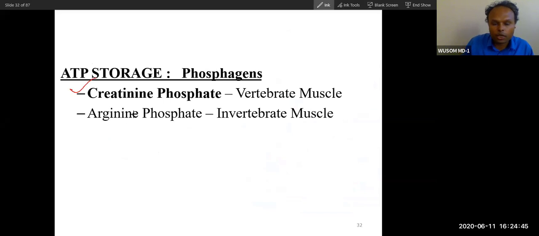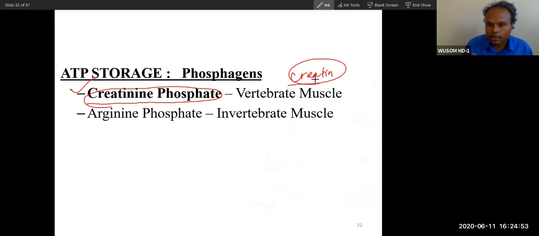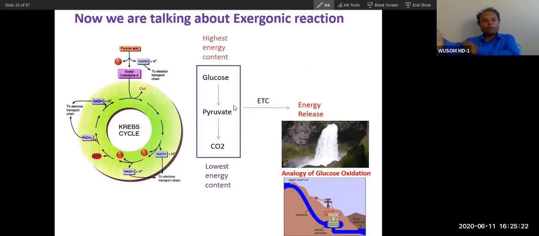Now, the ATP storage form, I have already told you: creatine phosphate. It is a storage form of ATP that is utilized by skeletal muscle, cardiac muscle, and the brain. Vertebrates utilize creatine phosphate, and invertebrates utilize the equivalent molecule called arginine phosphate. Arginine is an amino acid, and arginine phosphate is its phosphorylated form. So these are ATP storage forms, and we have already done this.